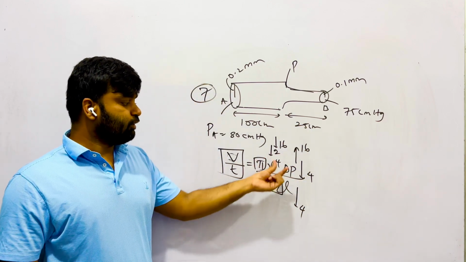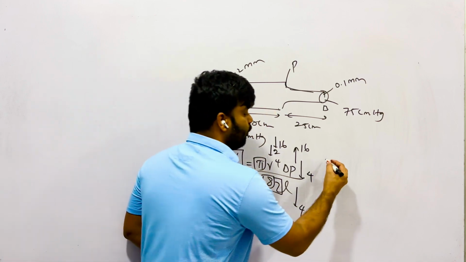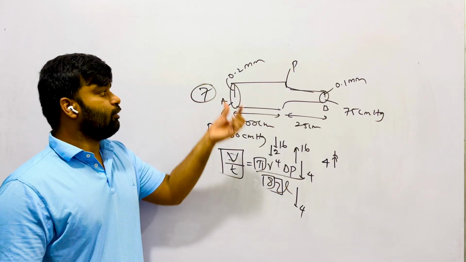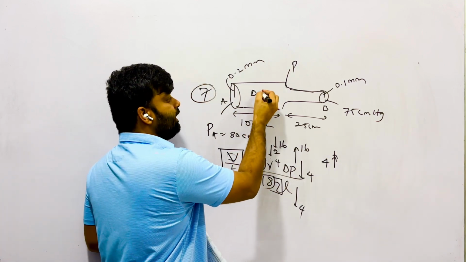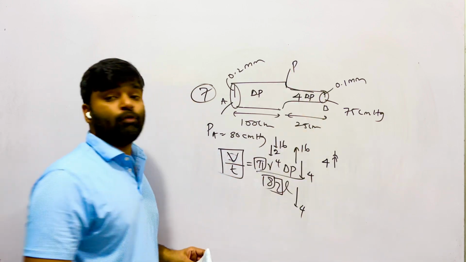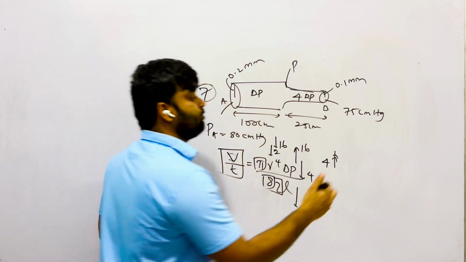Therefore, what is the overall change of delta P? It's multiplied by 16 and divided by 4. Therefore, it is multiplied by 4 times. Therefore, if the pressure variation in the tube A is delta P, the pressure variation in the tube B should be 4 times delta P. Altogether, variation is 5 delta P.